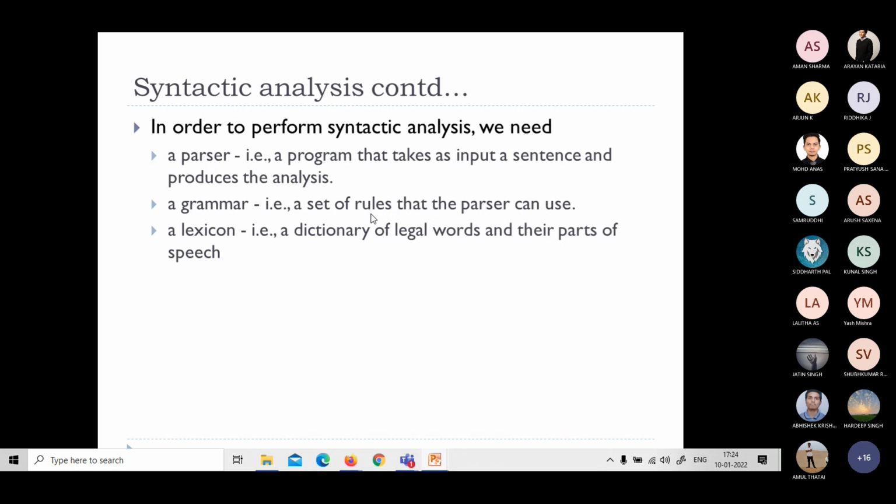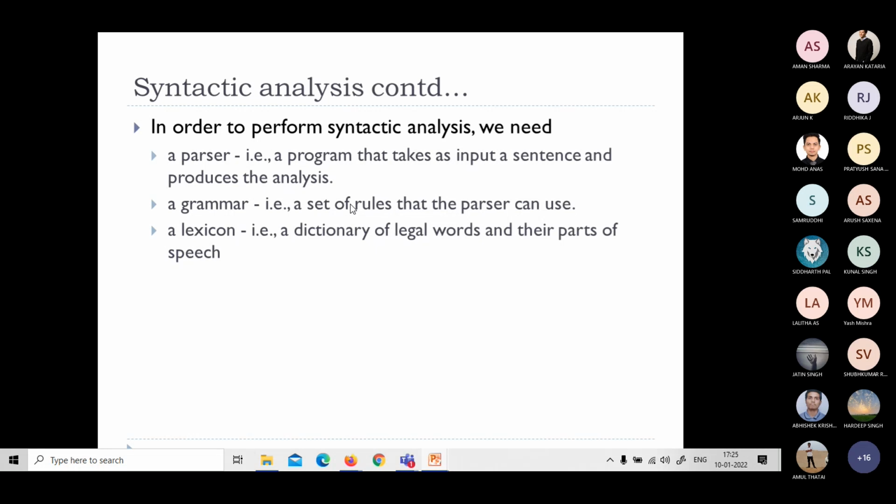And when we do the syntactic analysis, we want to parse that sentence to understand its structure. So a parser is required. A parser is a program that takes as input a sentence and produces the analysis of the sentence: how the sentence is formed, what POS word types are used here, and what phrases are used here. How do we relate words? The link of one word with another word, how it is linked. All these things are possible if I apply a sentence to a parser. Even you can try it online. You can search for any parser in any particular language. You can feed the sentence, and it will give you the parsed analysis of that particular sentence.